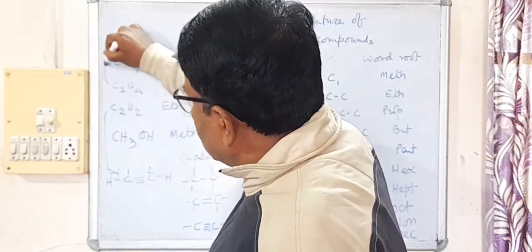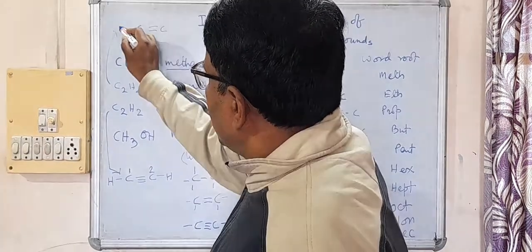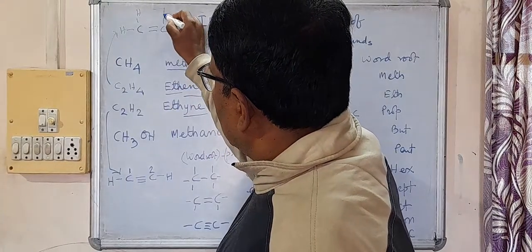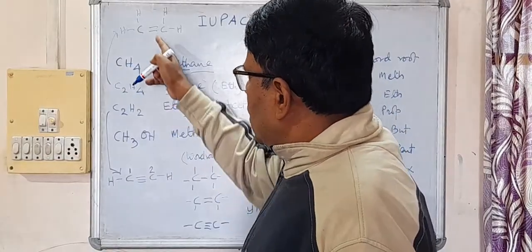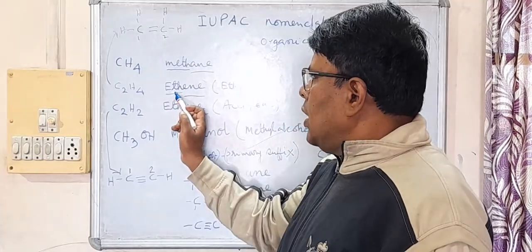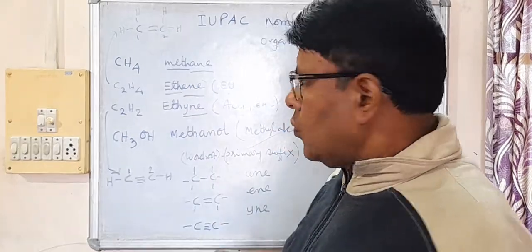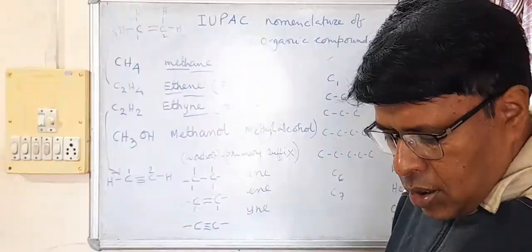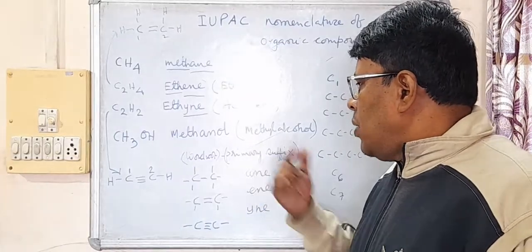Similarly, this compound C2H4 is like this: C double bond C. Again 2 carbon atoms, so the word root is eth, but here a carbon-carbon double bond, so ene. So in an organic compound, these are the 2 components: word root and primary suffix.